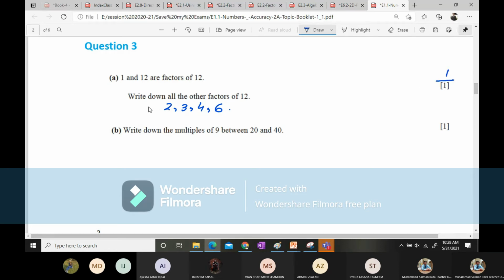And remember, you need not add 1 and 12 as well. These two numbers were not compulsory over here because they were asking for the other factors of 12. So the examiners can give you a 0 here if you write 1 and 12 here. So please read the question very carefully and then respond accordingly.